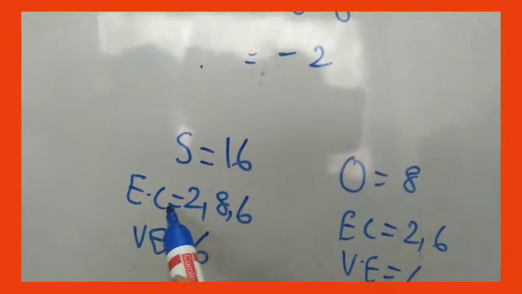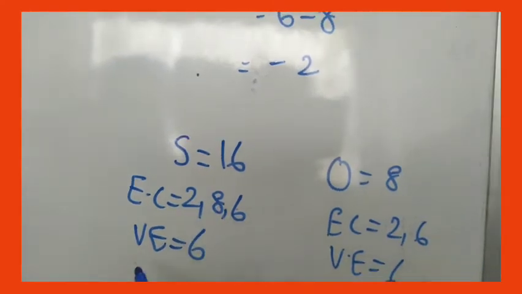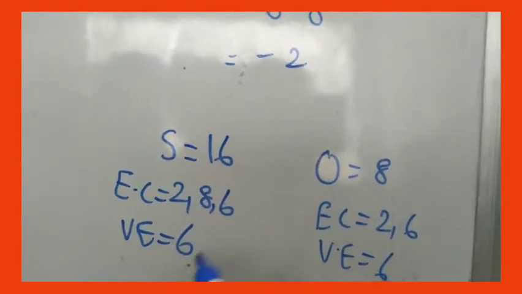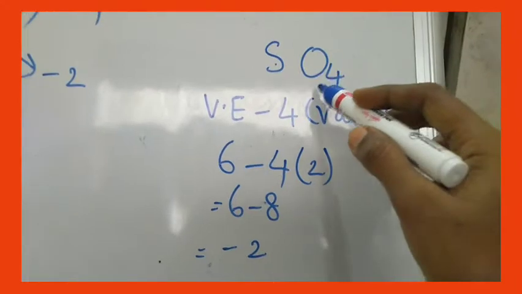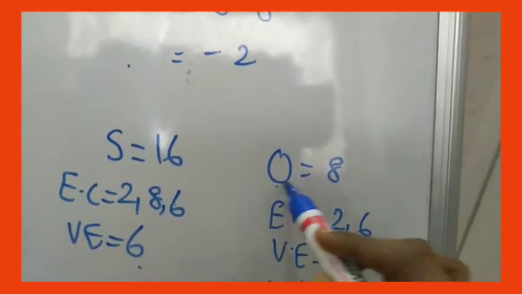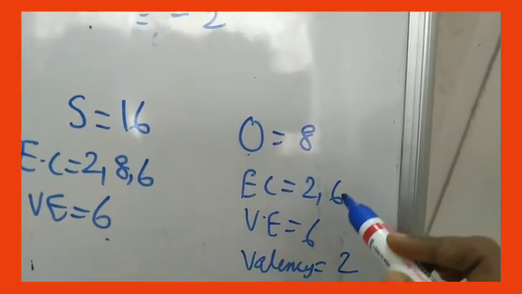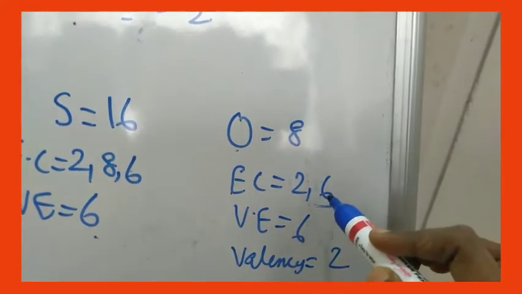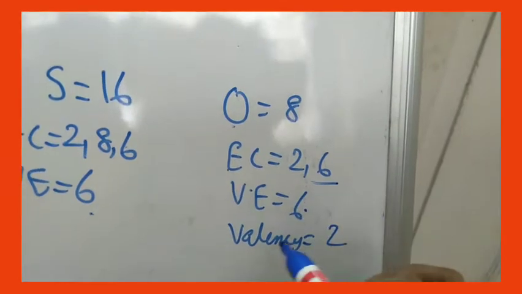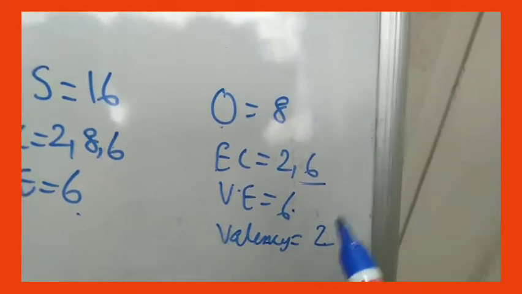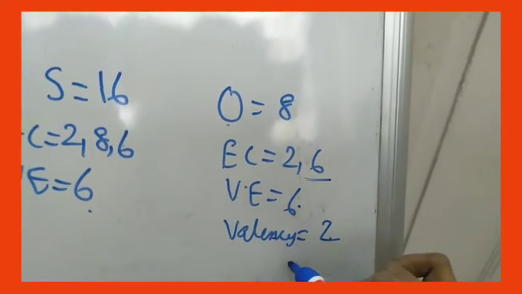16. Electronic configuration is 2, 8, 6. Valence electrons are how many? 6. Next, coming to the second element, oxygen. What is the atomic number of oxygen? 8. Electronic configuration 2, 6. Valence electrons means the last shell electrons. Valence electrons are 6. Valency is 8 minus 6, that is 2. So you got oxygen valency as 2